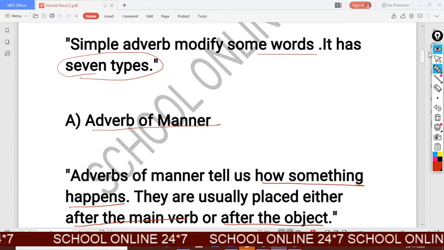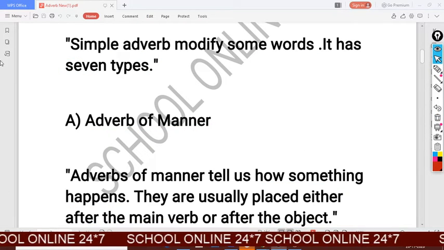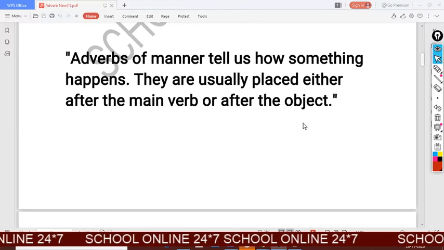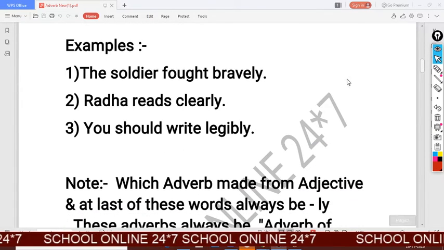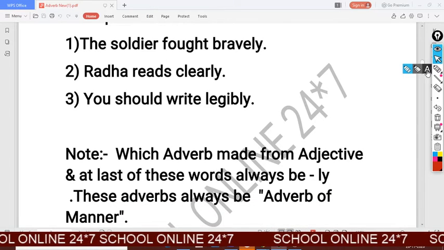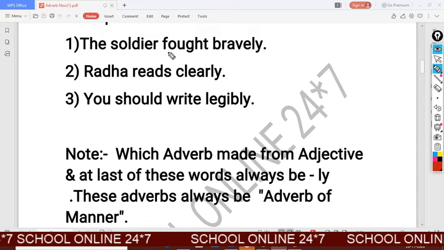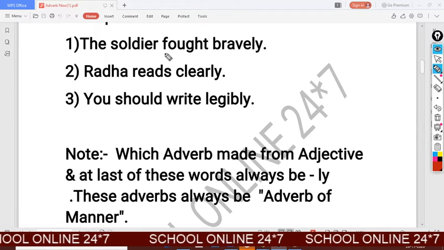Now look at it with examples. It should be more clear to you. These examples are about adverb of manner.